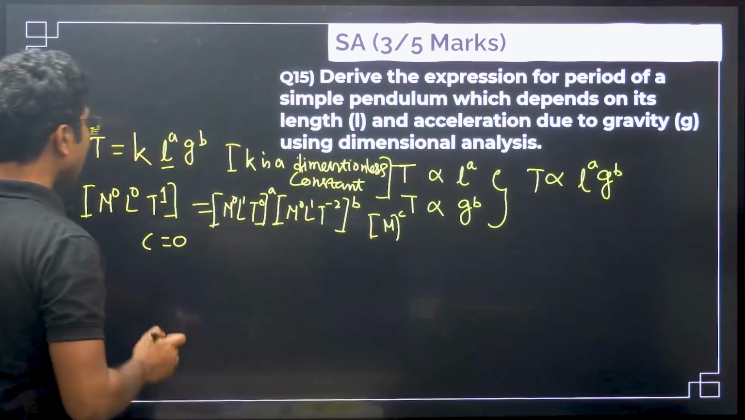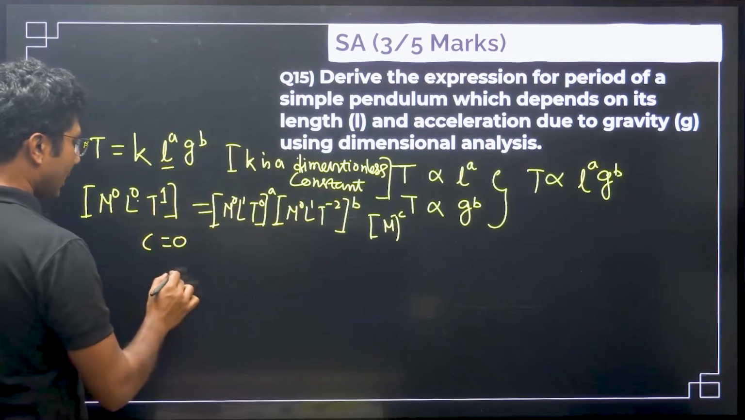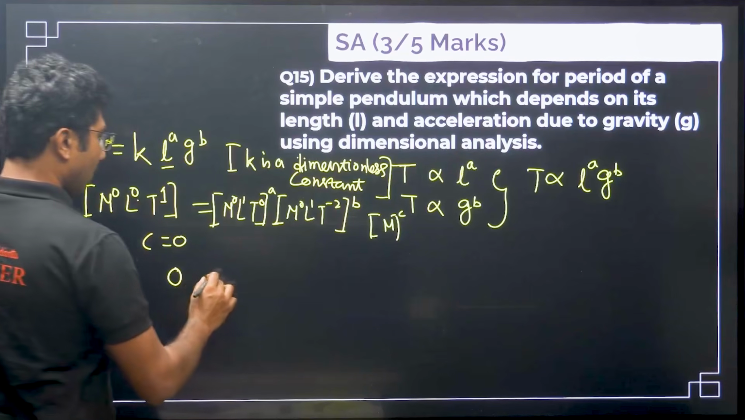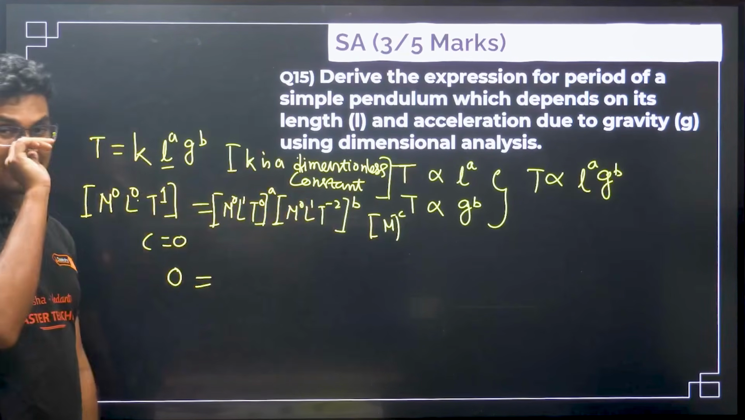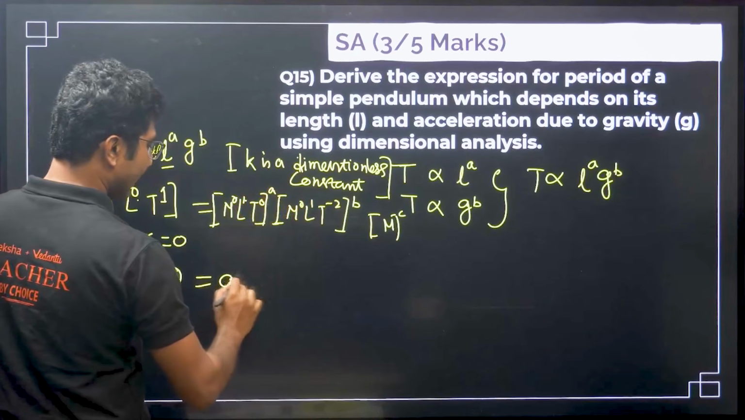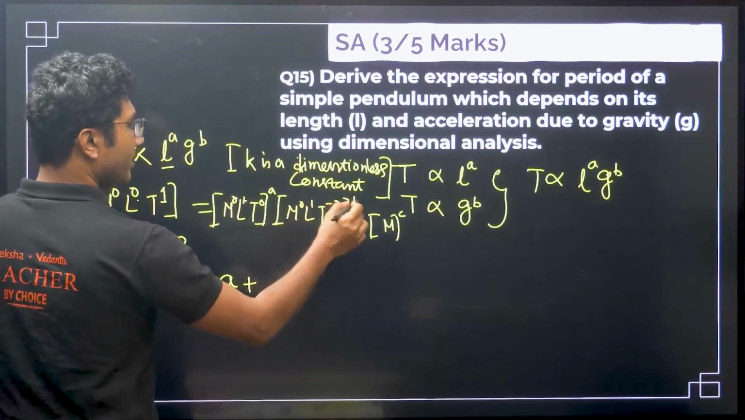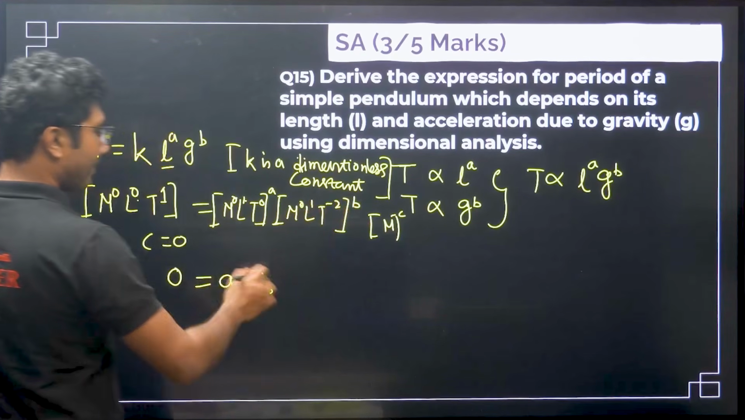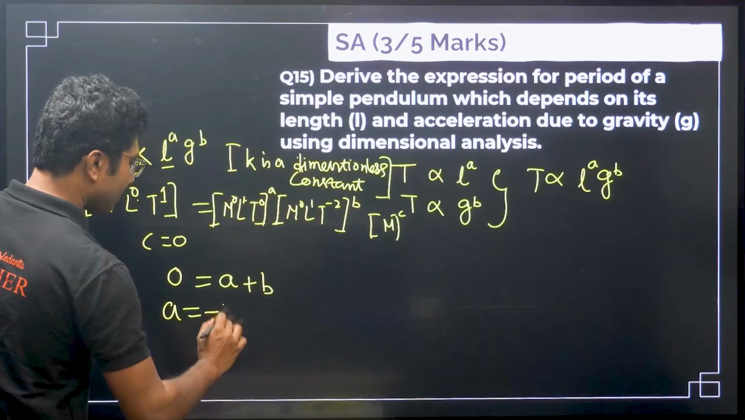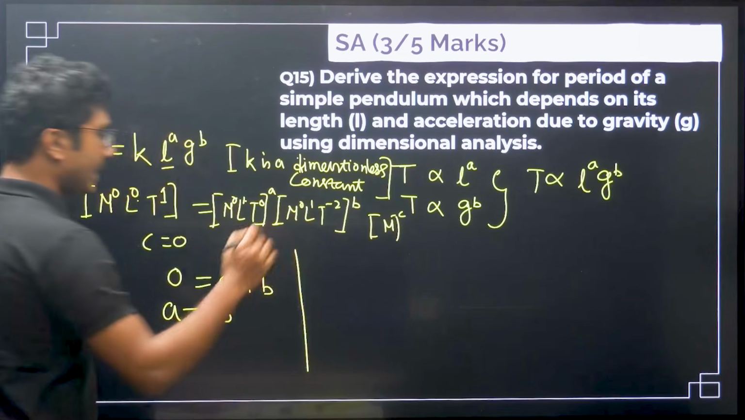Now what else? We have to compare the total dimension of length. So on the left hand side, total dimension of length is 0, right? But on the right hand side, the length dimension is not 0. So what is the dimension of length? 1 into a, that is a, plus 1 into b, that is b. So a plus b equals 0. So a must be equal to minus b. So this is the relationship between a and b. We will use that later on.